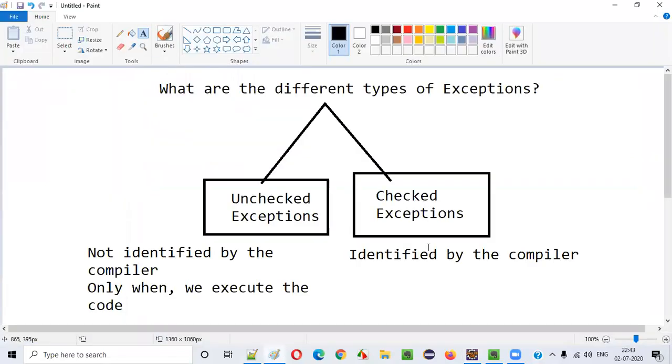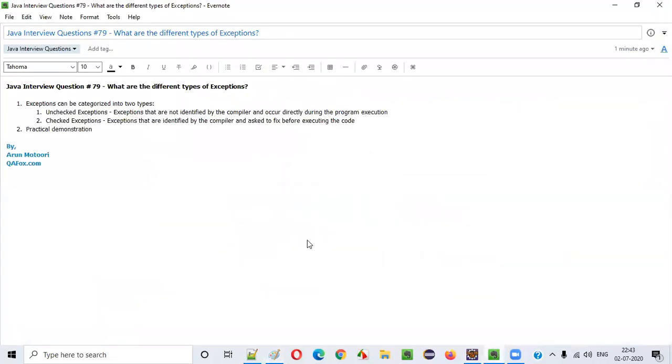The exceptions identified by the compiler during compile time are known as checked exceptions, whereas unchecked exceptions are the exceptions which will not be identified by the compiler. You can only understand that there is an exception when you execute the program. When you execute the code, you will see this kind of exceptions known as unchecked exceptions. But checked exceptions will be identified by the compiler during compile time. So I hope you got the answer for what are the different types of exceptions in Java.